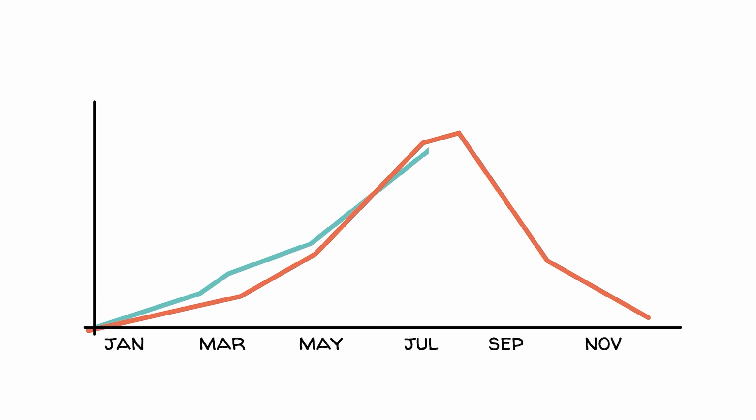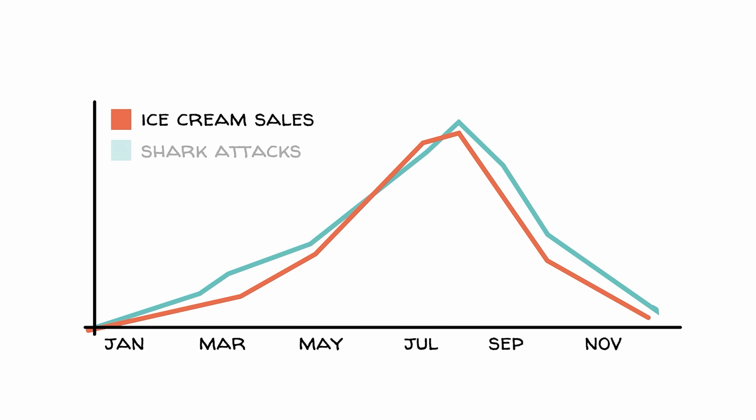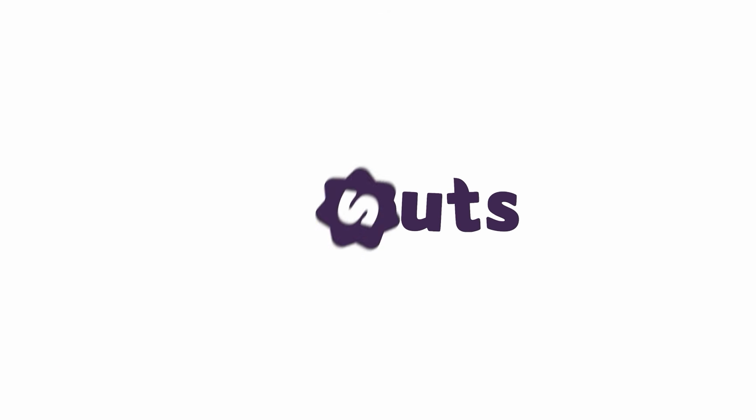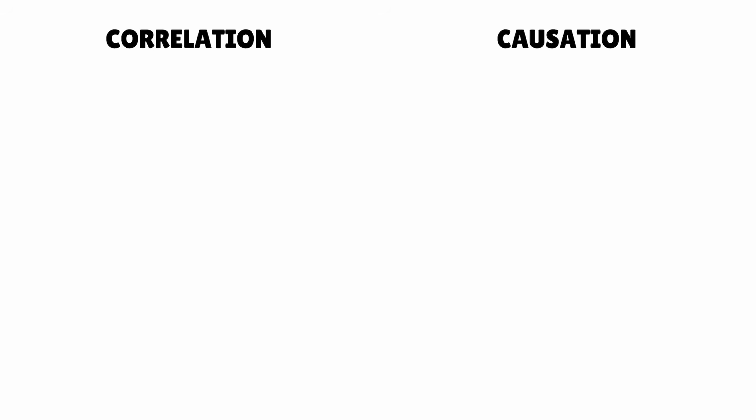There is a famous graph that shows ice cream sales and shark attacks. But does the first cause the latter? In statistics, we must differ between correlation and causation.